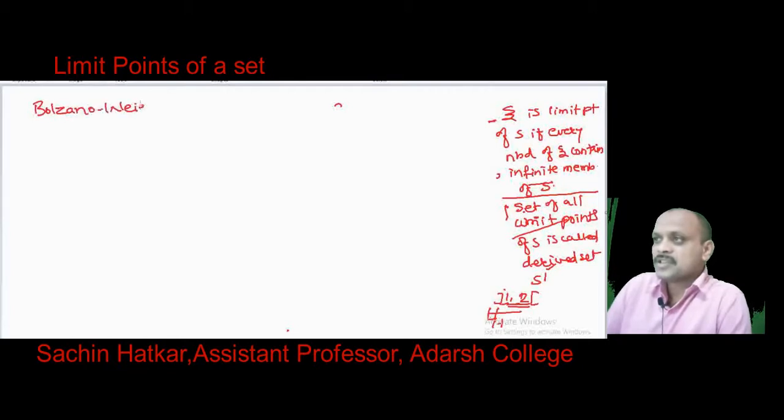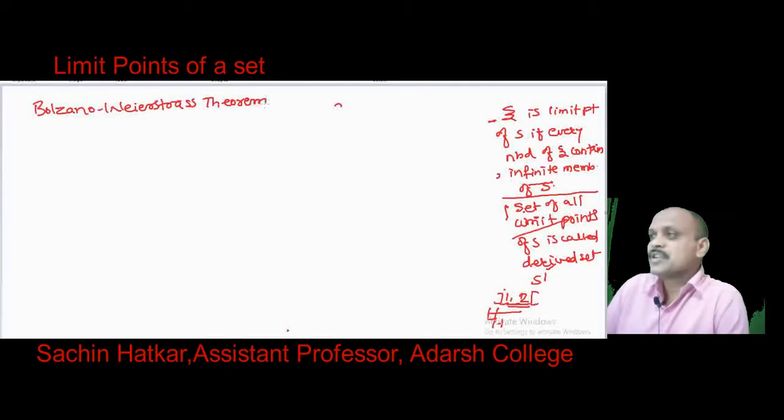This is a theorem for sets. Okay, what is the statement?